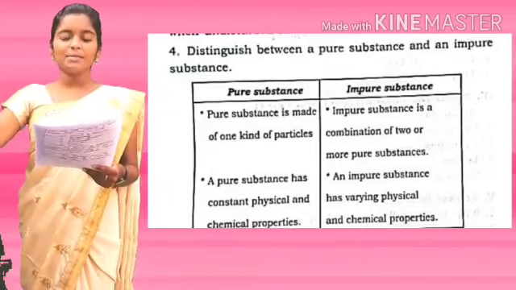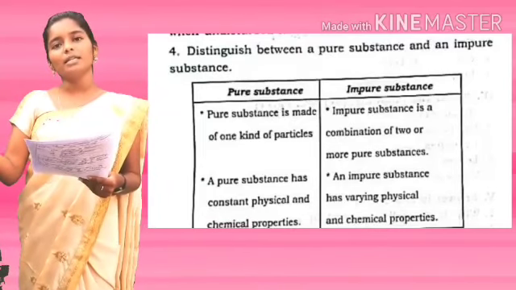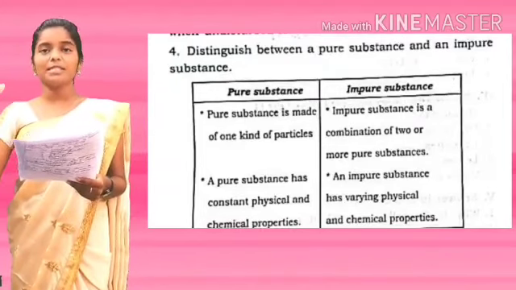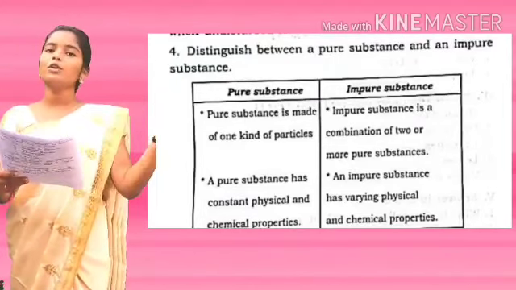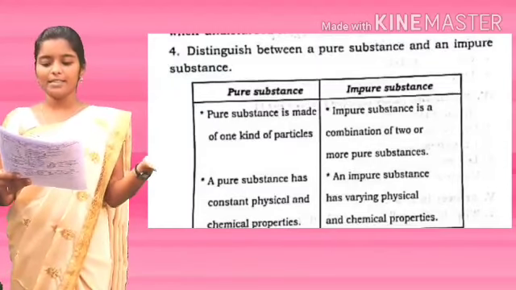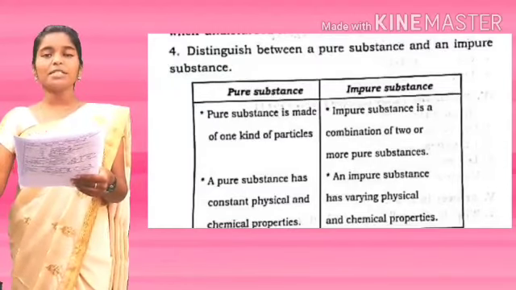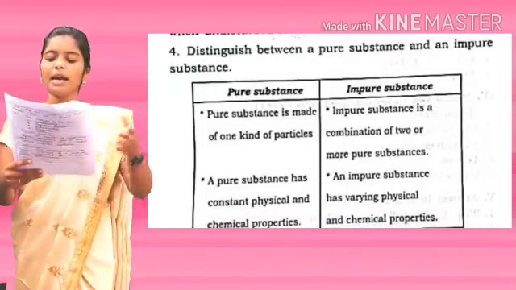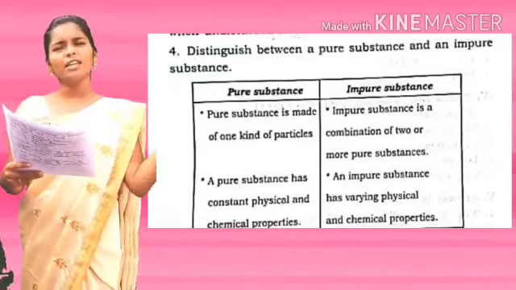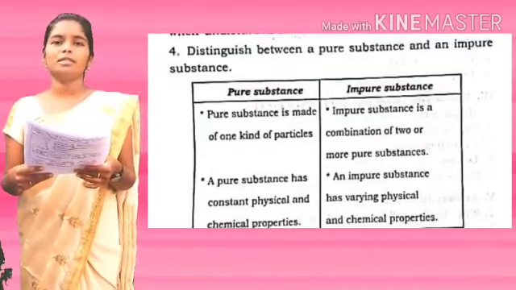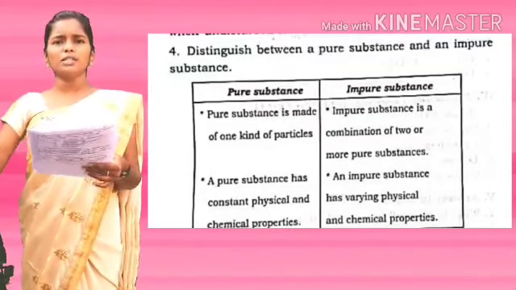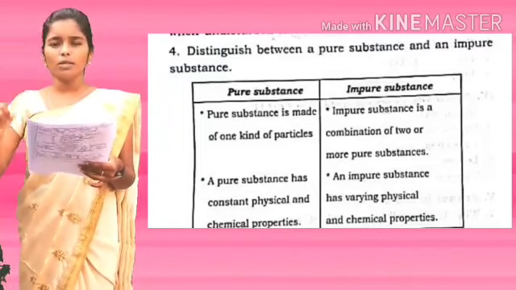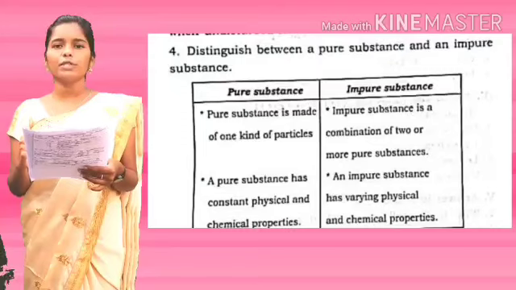Whereas an impure substance is made up of a combination of two or more particles. A pure substance has constant physical and chemical properties. An impure substance has varying physical and chemical properties, because if you mix many particles together, it does not have one constant chemical or physical property.